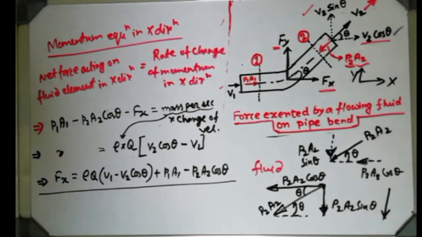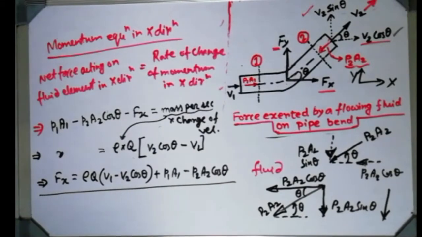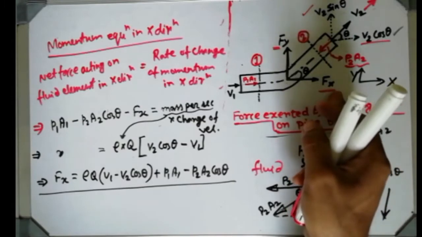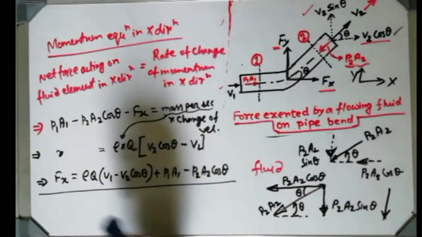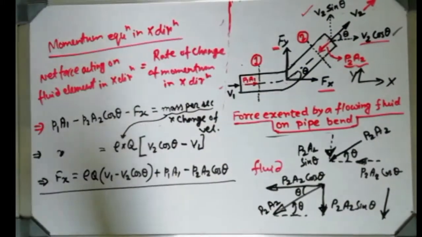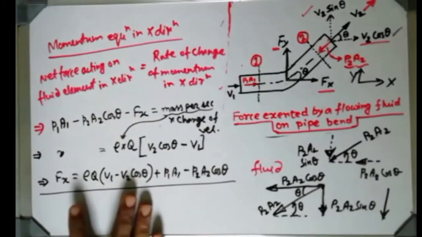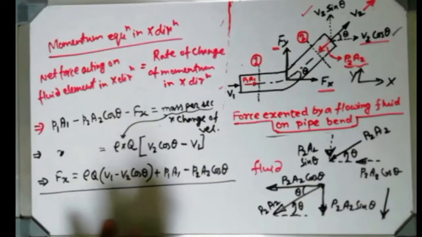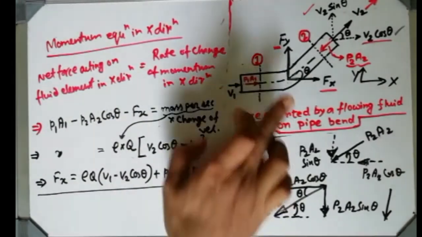What does this mean, Fx? Fx means the force which is given by the fluid element on the bend, that is the direction of Fx and that is the magnitude of Fx. This is the magnitude of Fx. Fx is the force created by the fluid on the bend. This is the force magnitude, and the direction obviously is this one.